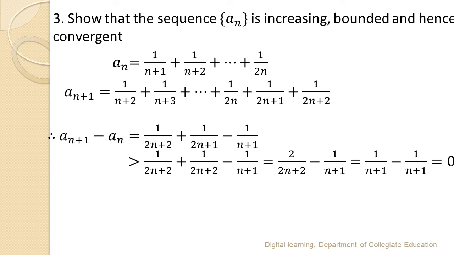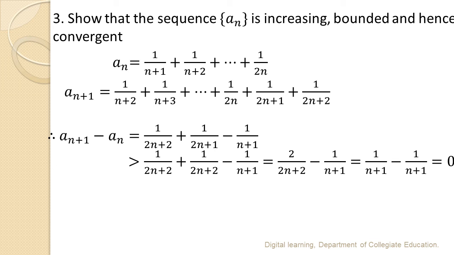So these terms are always greater than 1 divided by 2n plus 2 plus 1 divided by 2n plus 2 minus 1 divided by n plus 1, because 2n plus 1 is less than 2n plus 2, so its reciprocal, the inequality changes.